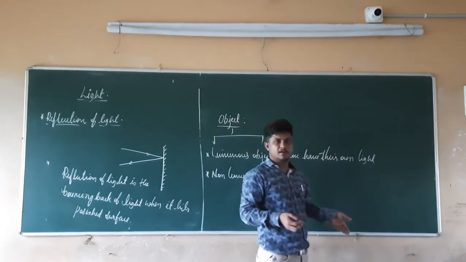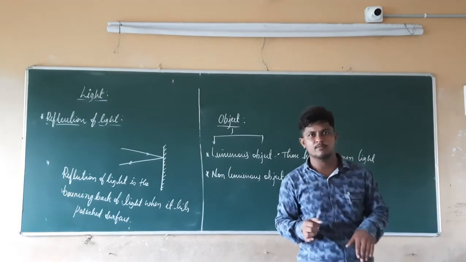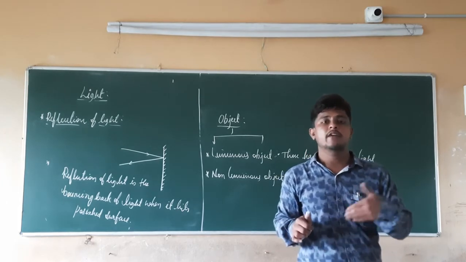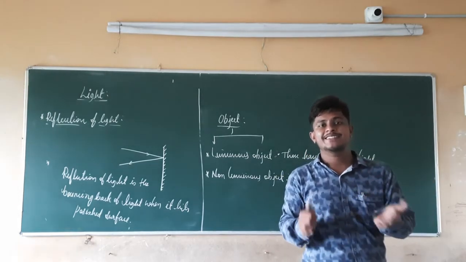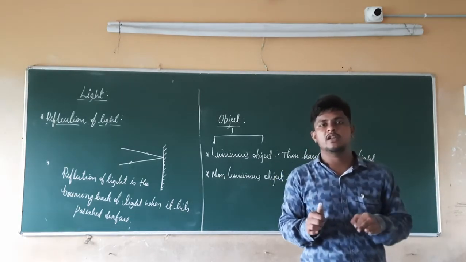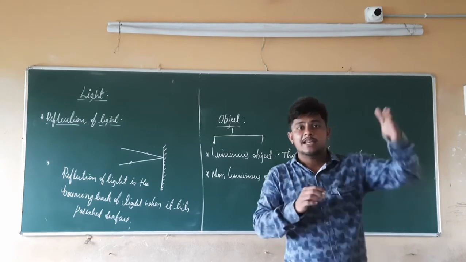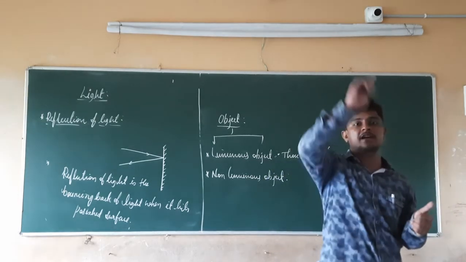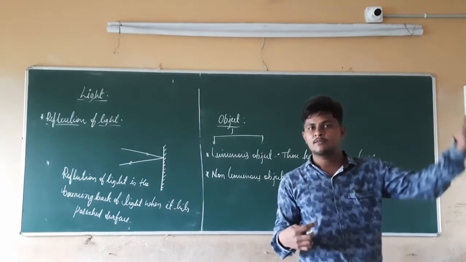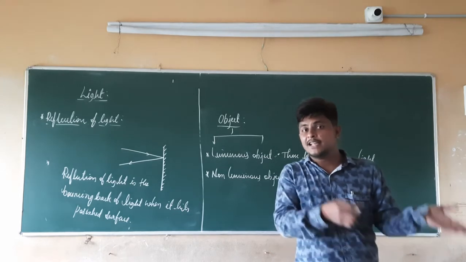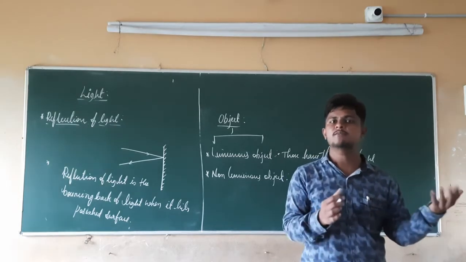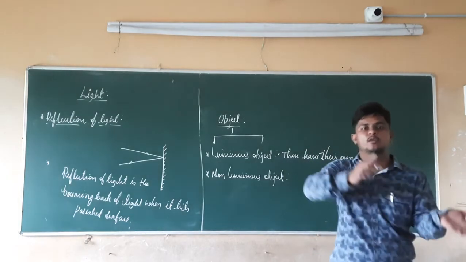Now we have taken the example of the sun. In the same way, if you take the example of the moon, is it possible that the moon has its own light? No. So where is the moon getting light from? It is getting the light from the sun. So how are we going to see the light coming from the moon if it doesn't have its own light? The moon is going to reflect the light which is coming from the sun towards us. Because of that, we see the moonlight. So the moon is a non-luminous object.